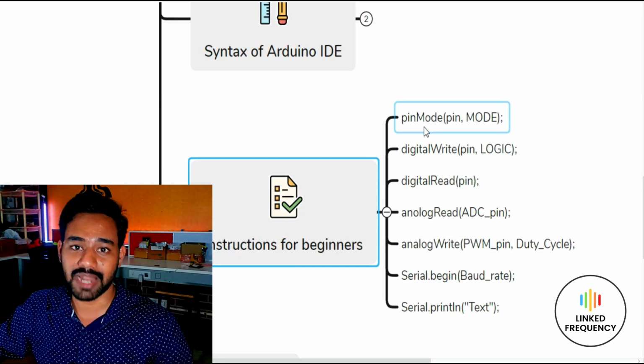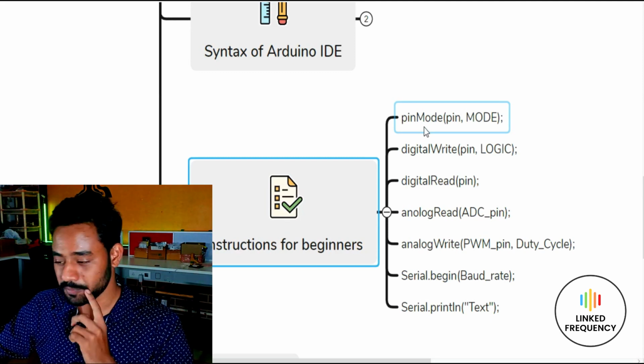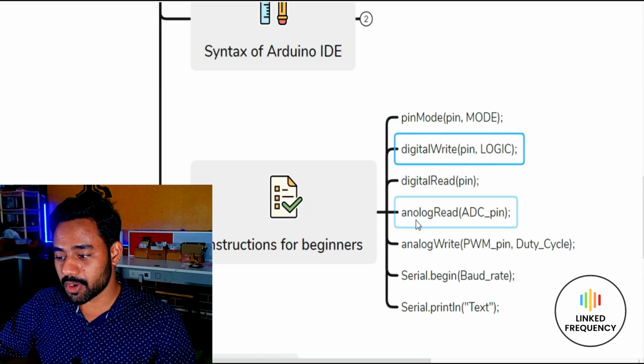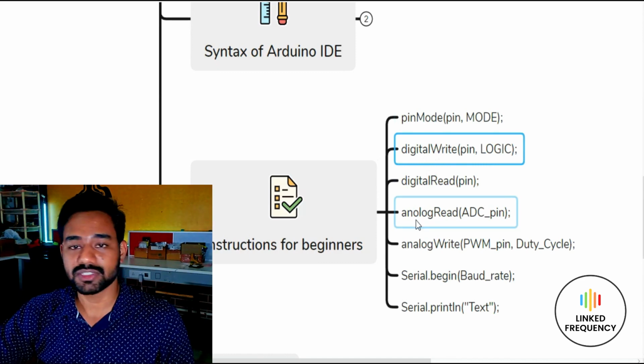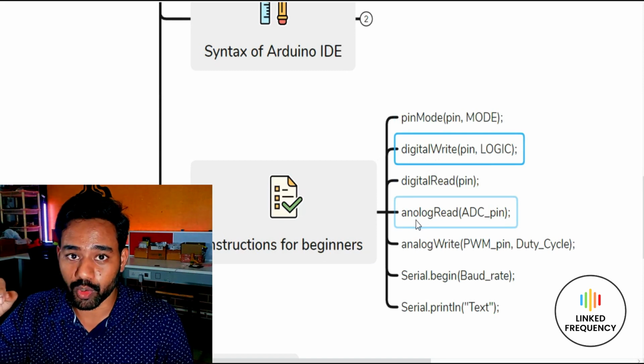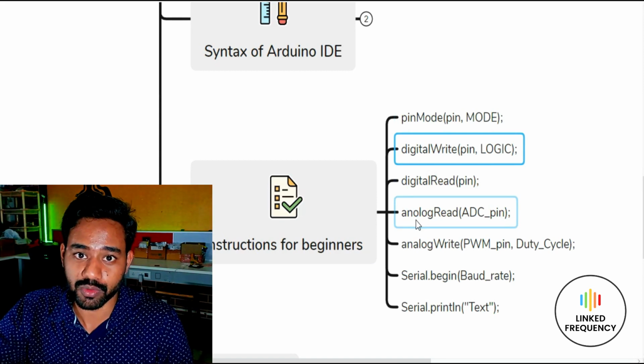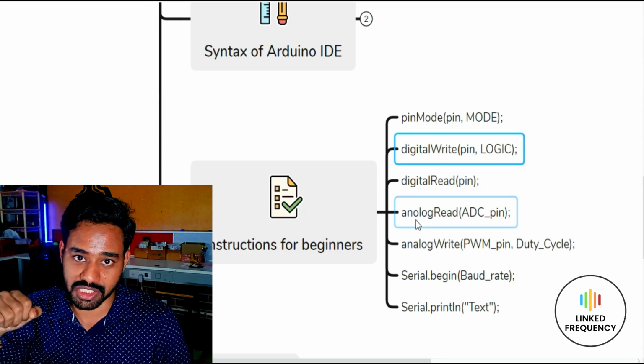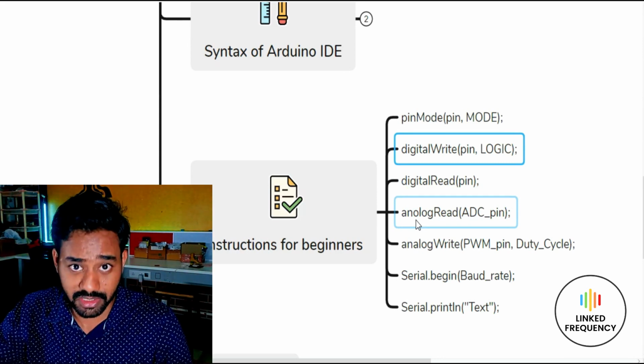We are going to execute it live in front of you and explain it. But right now we are going to talk about digitalWrite. Now let us assume that I have connected an actuator to a certain GPIO, and by using pinMode, I have declared that particular GPIO as an output device or output direction. Now I need to send a signal to it, right?